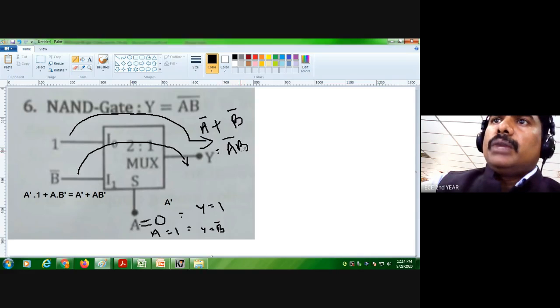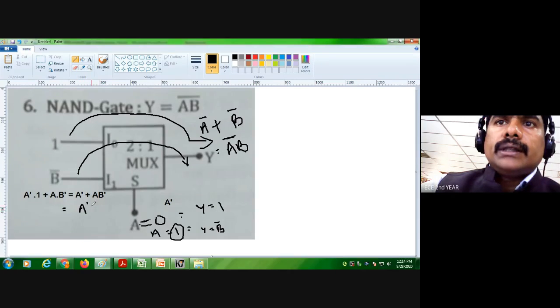Here A equal to 1, so I put 1 into B dash, which is equal to A dash plus B dash.